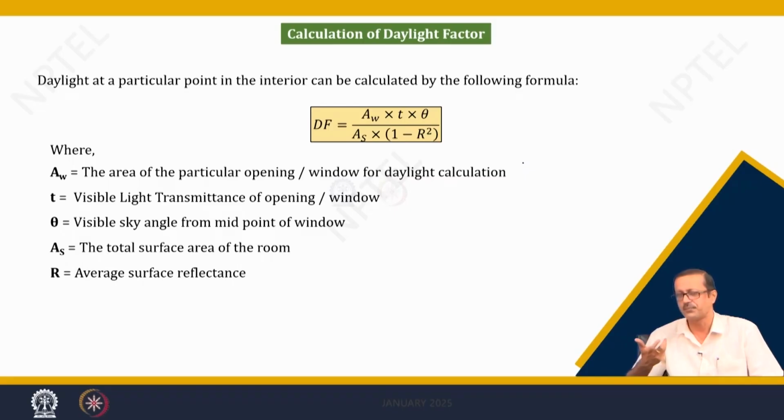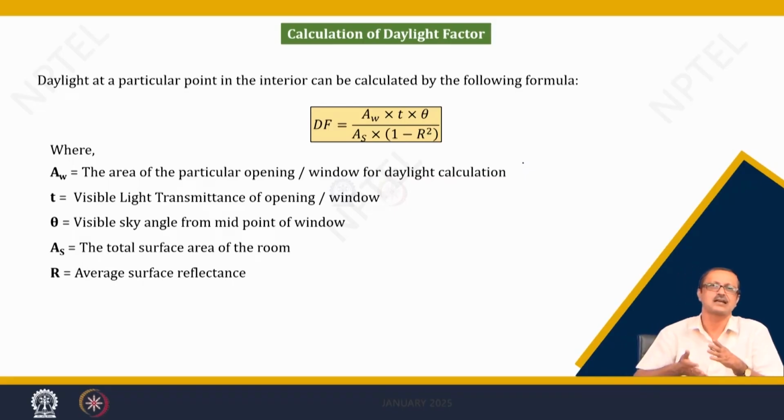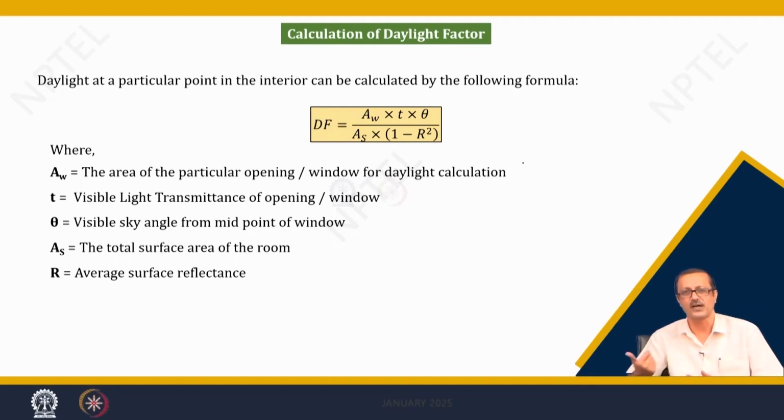It may be a little dark in color, so it will not pass 100%, maybe only 70% or only 60% will pass, or with a very clear kind of glass, 95% of the visible light may pass or something like that. So, that also is required to be known as part of the visible light transmission of the opening.